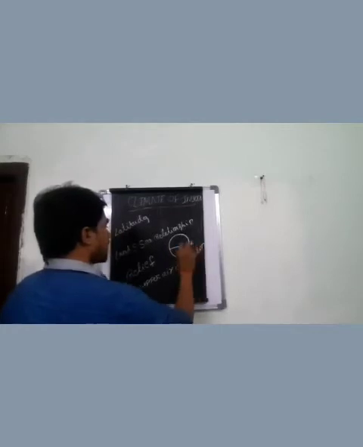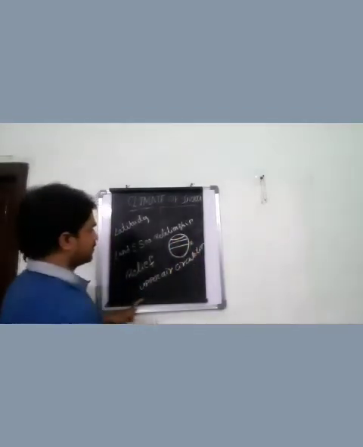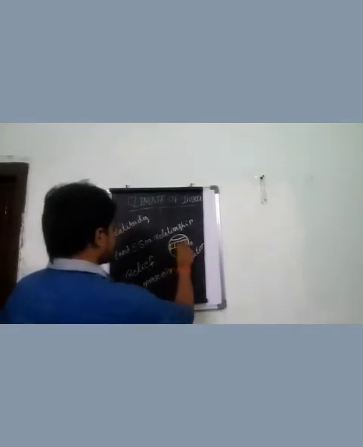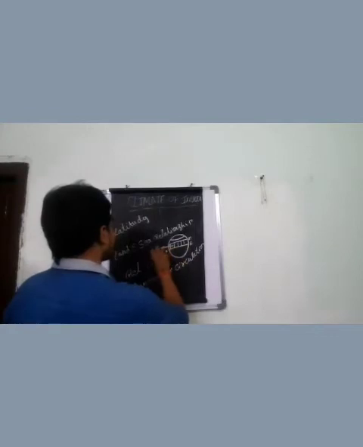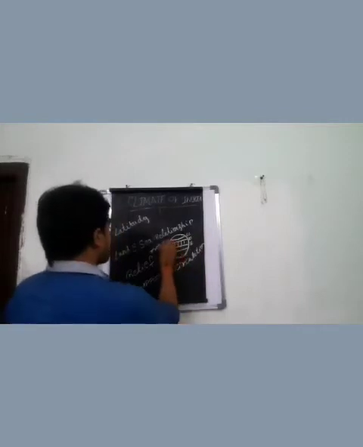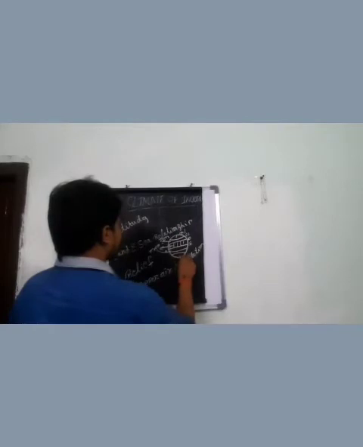We know that this is called the equator, and this one is the Tropic of Cancer, and the other one is the Arctic Circle. So the area between 0 degree to 23.5 degree is called the tropical zone. This zone is called the tropics. The same zone can also be found in the southern side. Next, from 23.5 degree to 66.5 degree is called the temperate zone. Similarly, here also we have the temperate zone. The last one is the polar zone. Here also we have the polar zone.